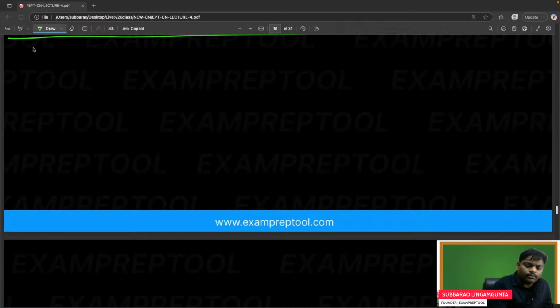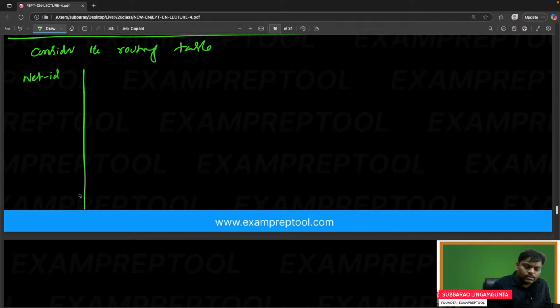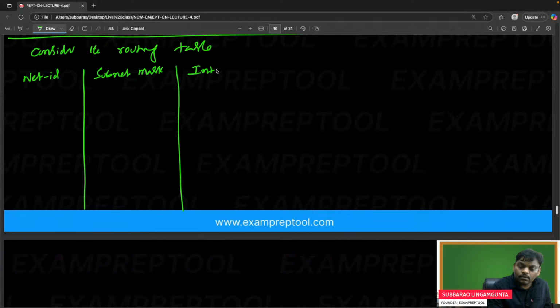Consider the routing table. So it's a net ID. Net ID means subnet ID. Subnet mask. Interface.